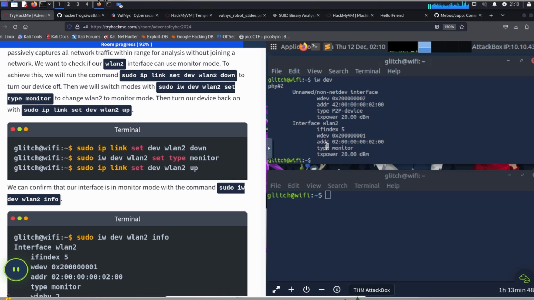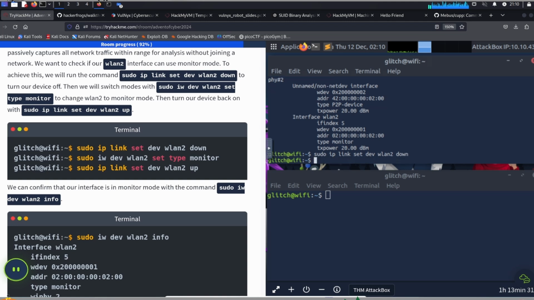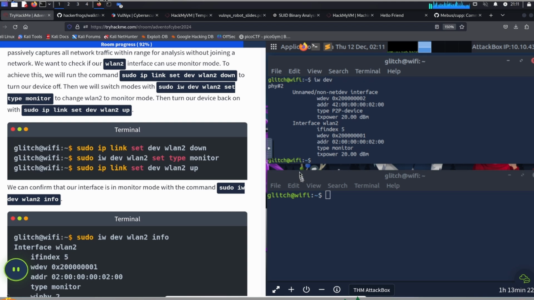Okay, so we're in monitor mode right now. The wlan2 device, we're going to take it down. So this should be down right now.